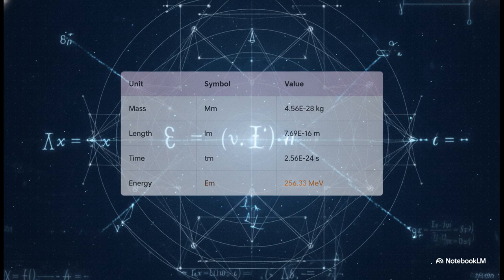Using that central equation, the theory derives a complete, closed set of Ozo-mechanical reference units. We get our reference mass sitting at about 4.56 times 10 to the negative 28 kilograms.